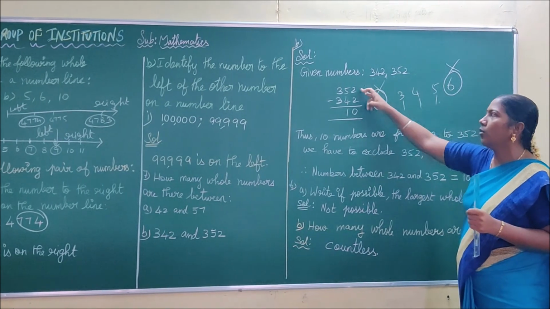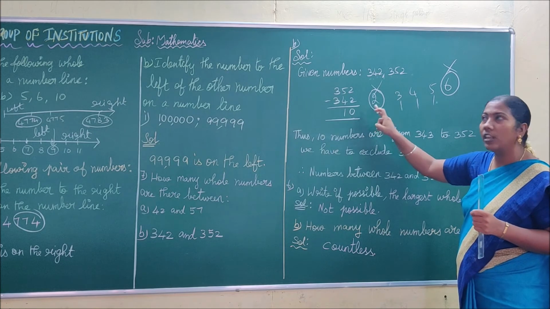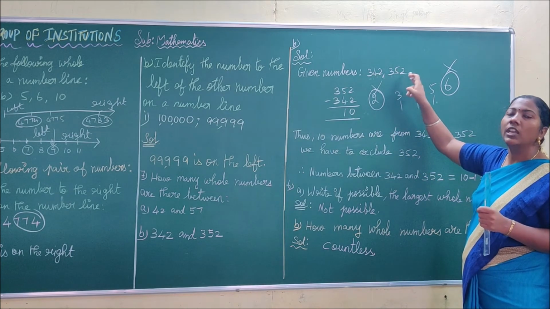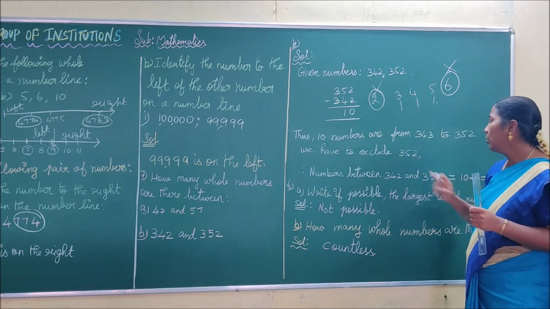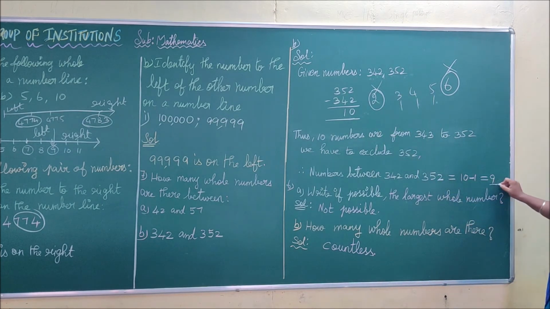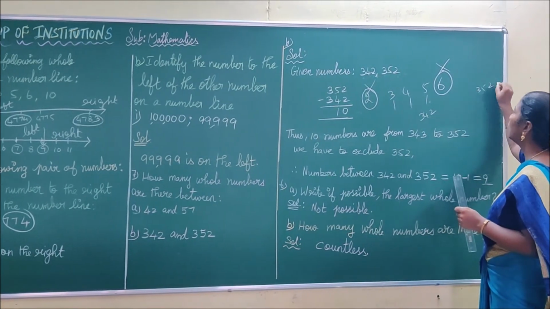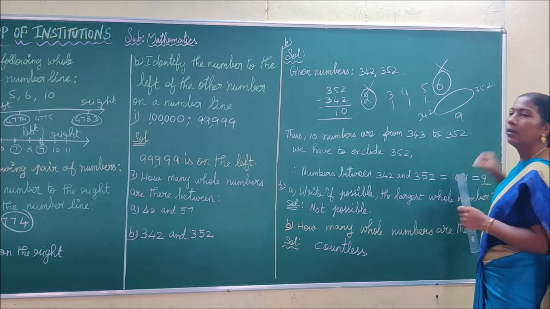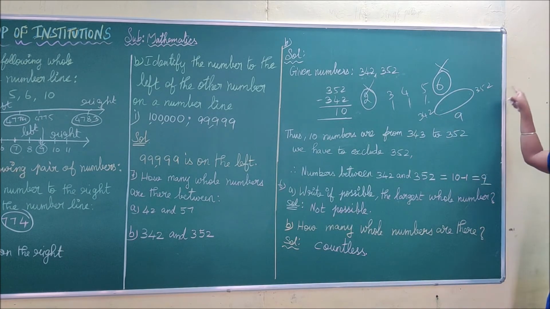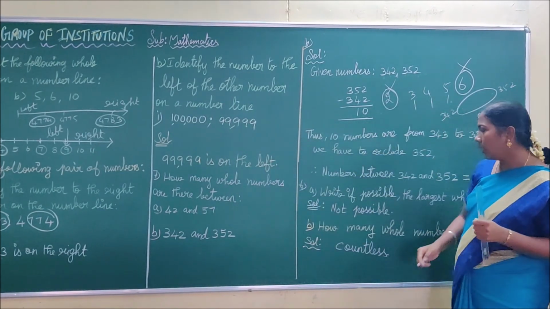First step is you have to subtract the smaller number from the larger number. You get the answer 10. This 10 includes the 352. In order to exclude this 352, you have to subtract 1 from 10. You get 10 minus 1 equal to 9. Thus, between 342 and 352, you can write the numbers and count them. You can definitely find 9 numbers between 342 and 352. Similarly, you have to do the sum for 42 and 57. Okay. See the next one.